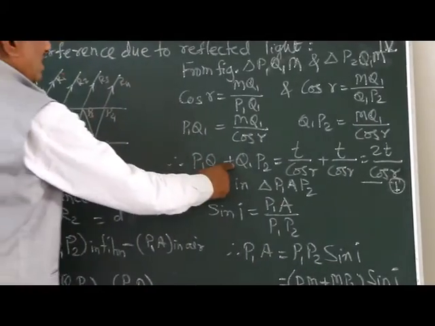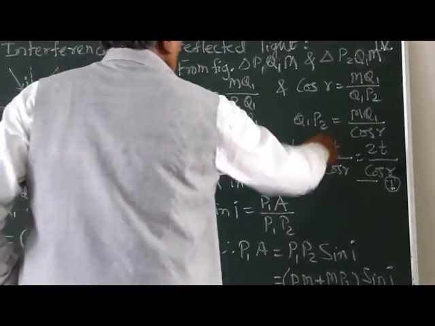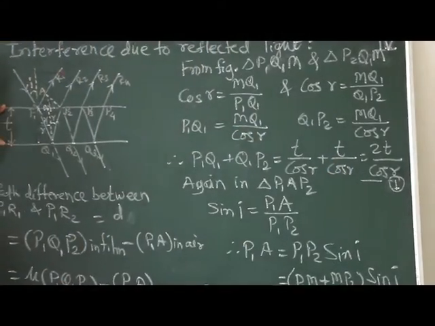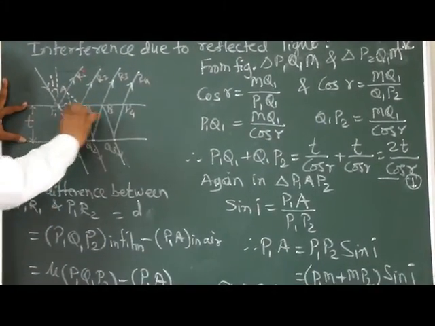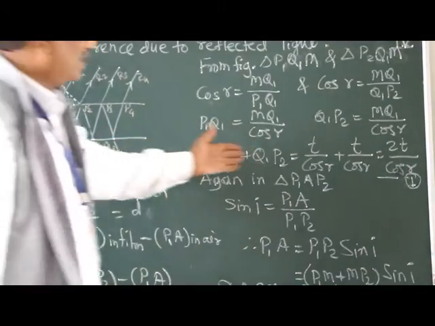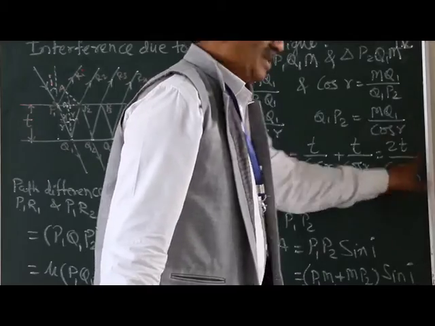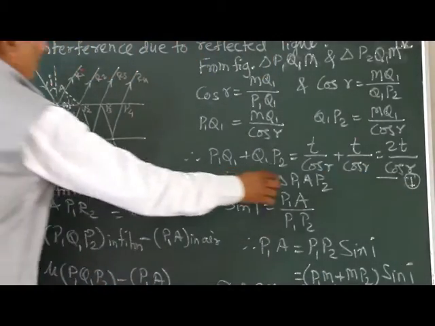Therefore, P1Q1 plus Q1P2 is equal to t upon cos r plus t upon cos r, where MQ1 is nothing but the thickness of the thin film, which we have substituted. So the total will be 2t upon cos r. We call this equation 1. Again, in triangle P1AP2.